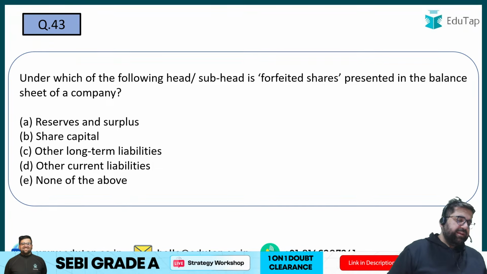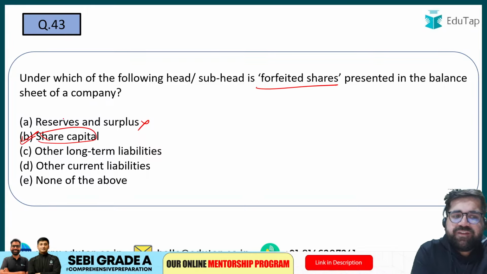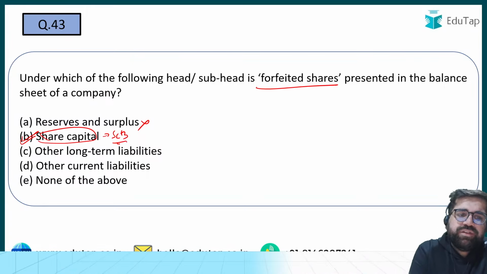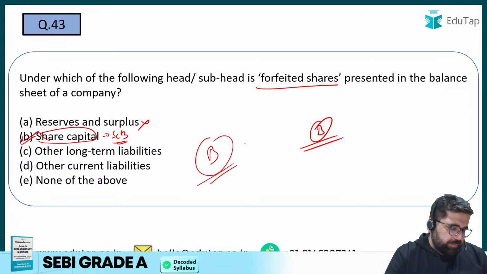Forfeited shares are presented under share capital. And this is a factual information present under Schedule 3 of the Companies Act. So a very easy question. I hope you would have also marked the correct answer, which is option number B. Although forfeited share is also shown in working notes, as per Schedule 3 the correct answer will be option number B only.